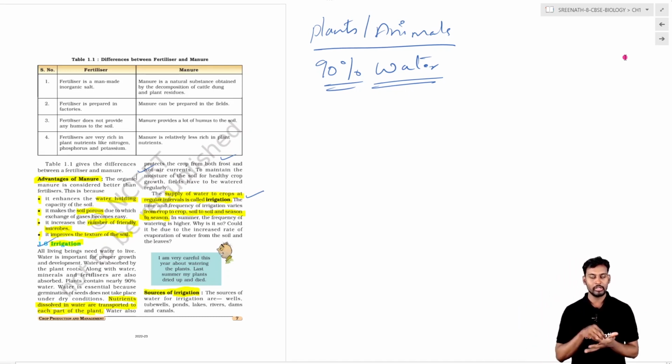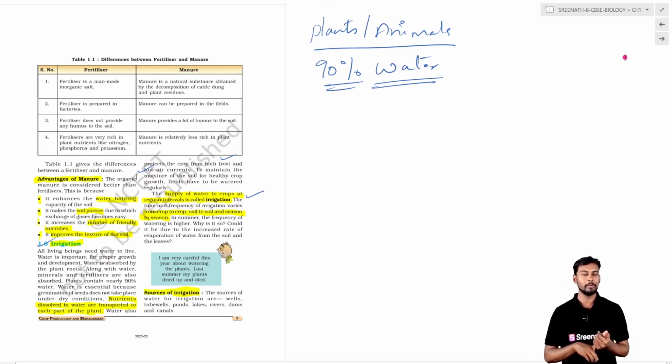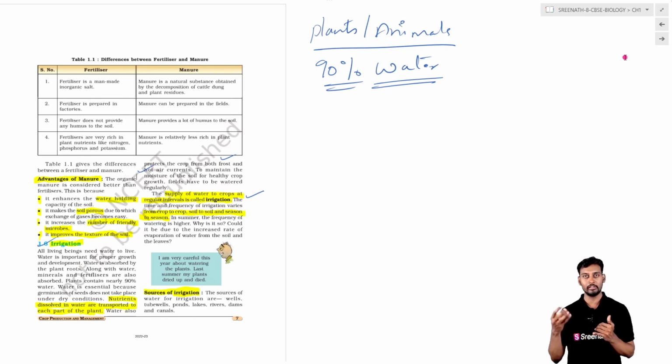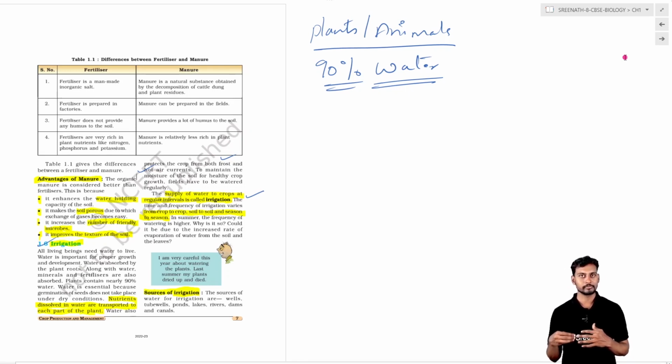The water we provide helps protect the plant from frost bite, that is low temperature, as well as from very hot climate and hot air currents. So basically it is the process of providing water to the plantation or the crop.